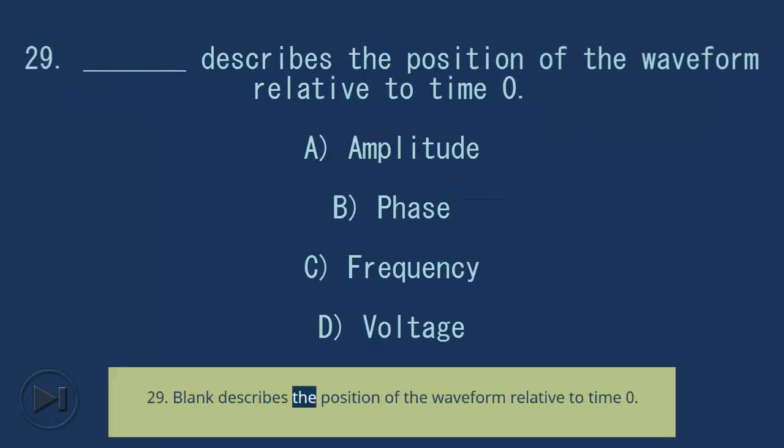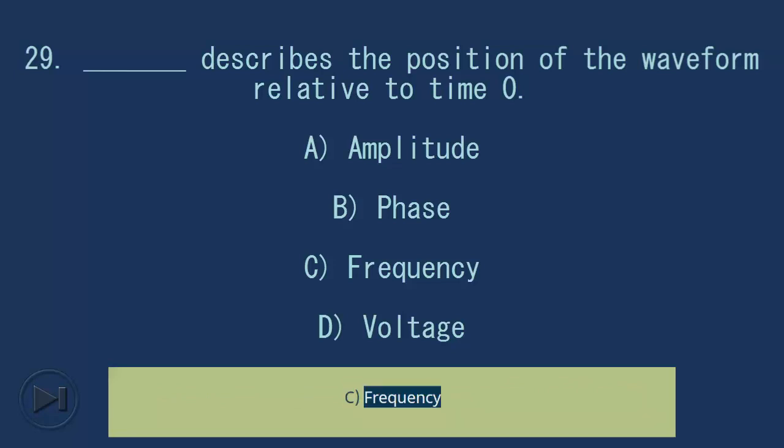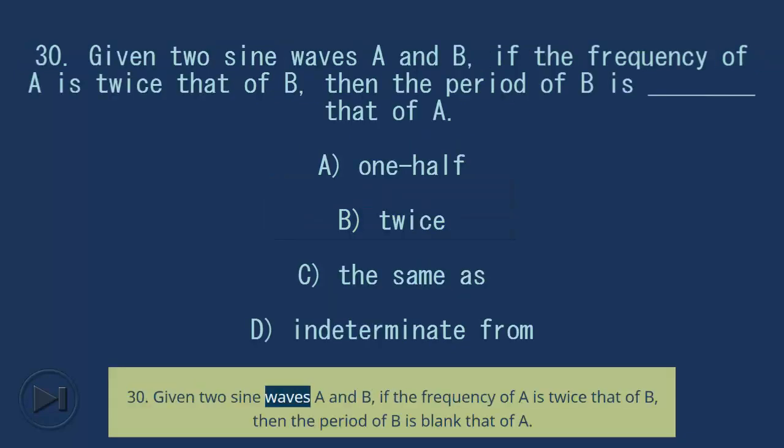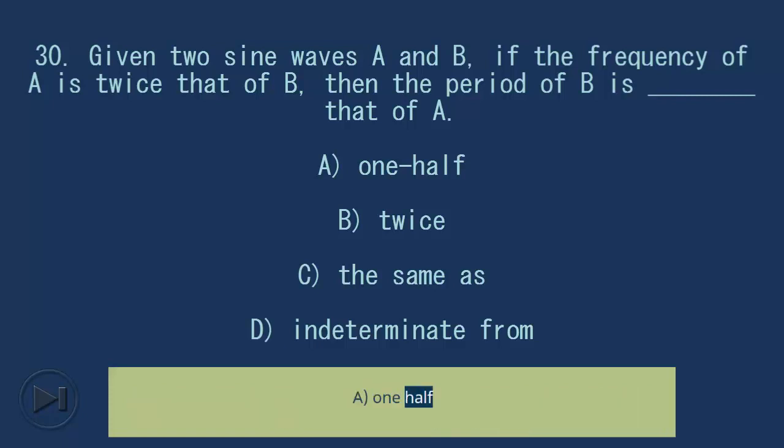29. Blank describes the position of the waveform relative to time 0. A, amplitude. B, phase. C, frequency. D, voltage. Answer, B, phase. 30. Given two sine waves A and B, if the frequency of A is twice that of B, then the period of B is blank that of A. A, 1/2.